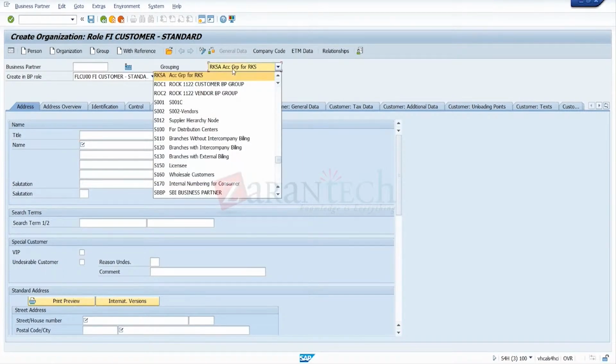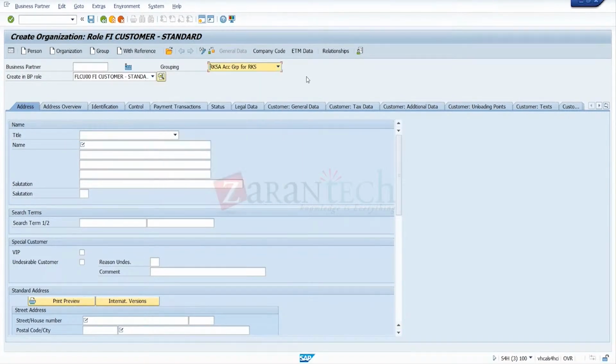This is only for the number range concept. This is only for the number range assignment. This is for the functionality in the BP master.